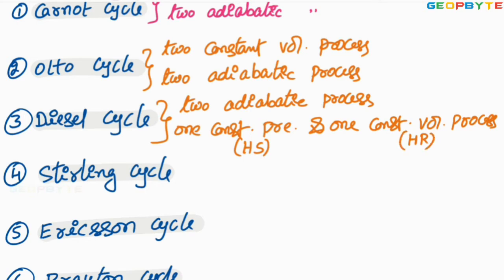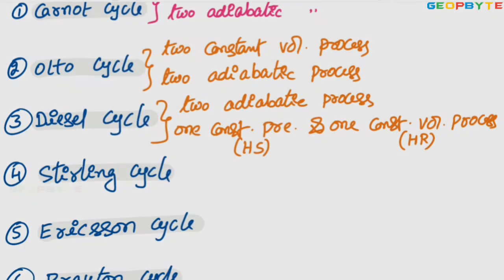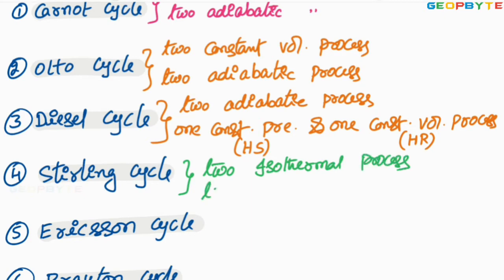Come to the Stirling cycle. Stirling cycle consists of two isothermal processes and two constant volume processes.